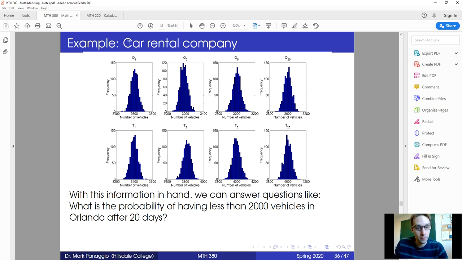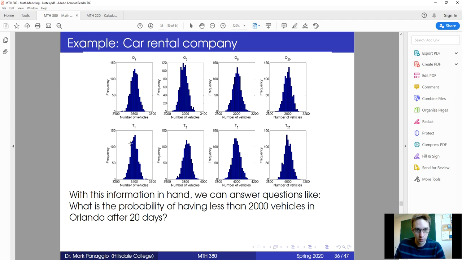So given that we've run our experiment simulating rental cars moving between Orlando and Tampa 1,000 times or 10,000 times, we could look at how often after day one we had each number of vehicles. You'll notice we started with 5,000 vehicles in Orlando. After one day, the average number is around 3,600 vehicles. But once in a while, we had as many as 3,700. Other times, we had as few as somewhere below 3,500 in Orlando.